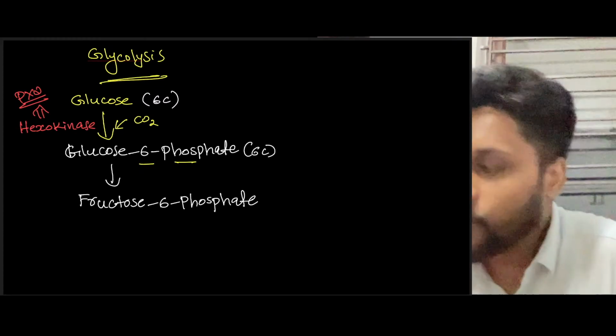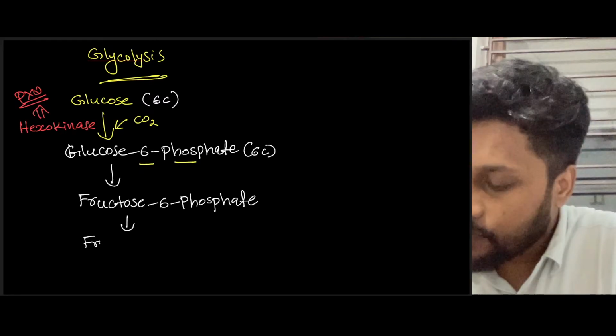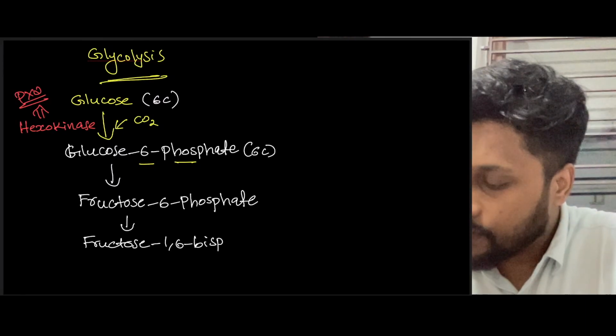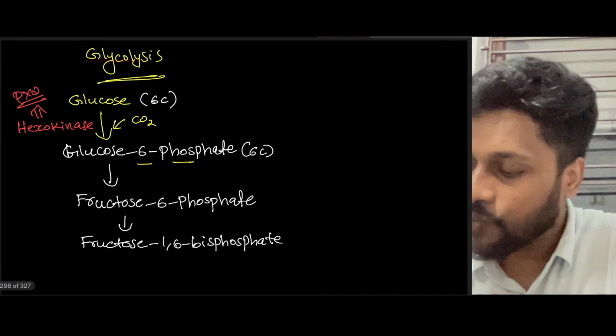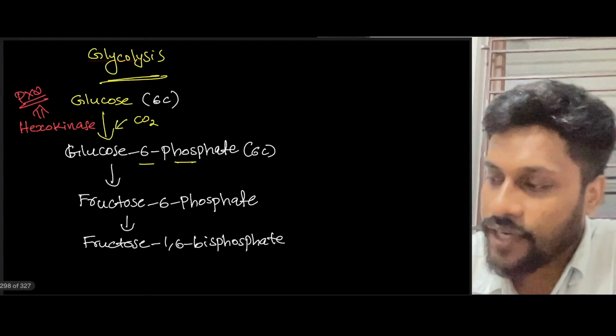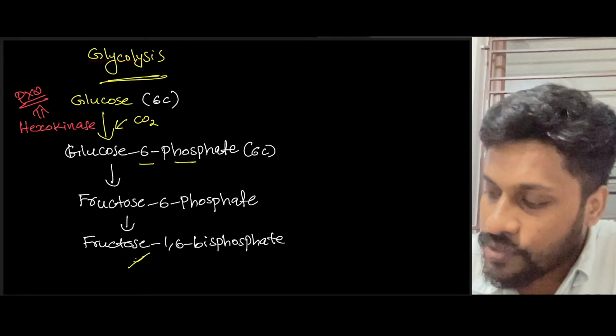Later, this fructose 6-phosphate will be converted into fructose 1,6 bisphosphate. And later you can see that this fructose 1,6 bisphosphate will be divided into two molecules.